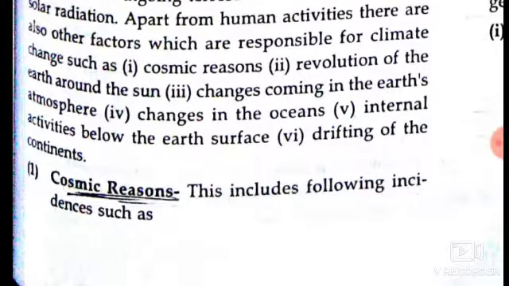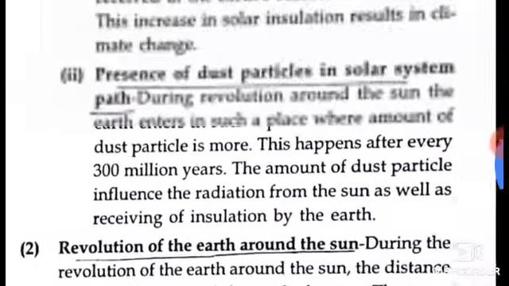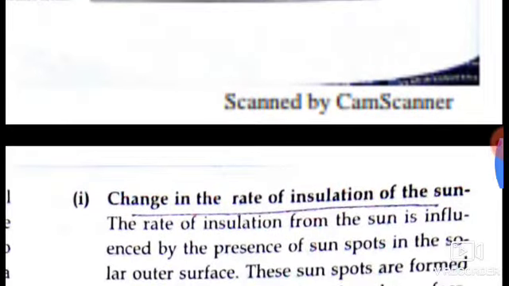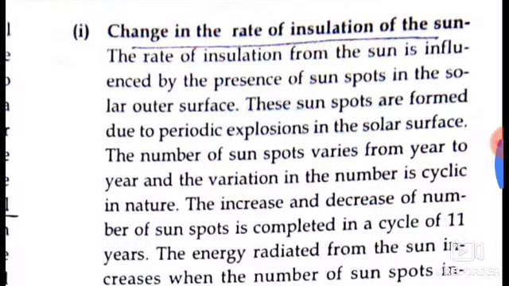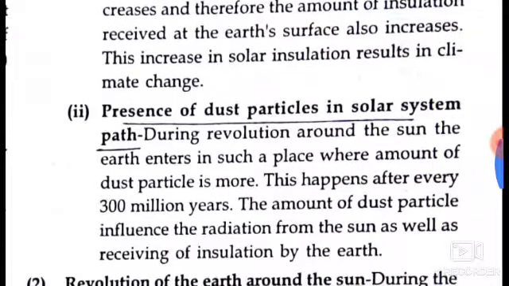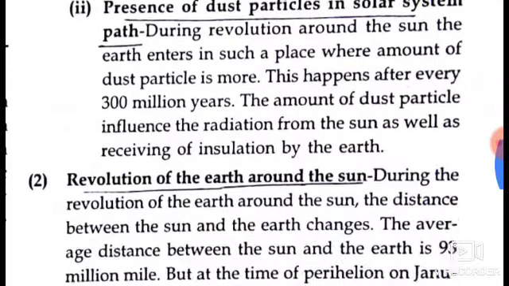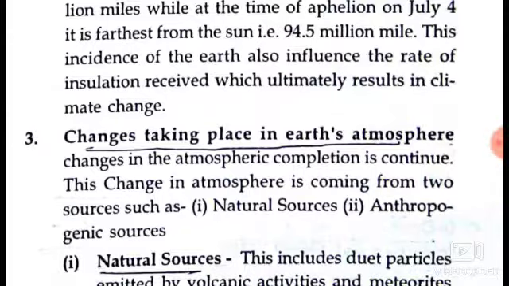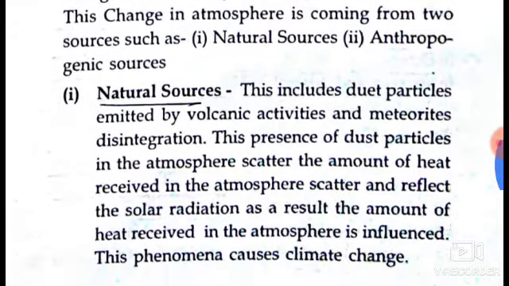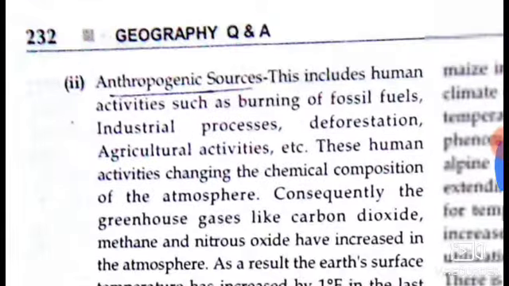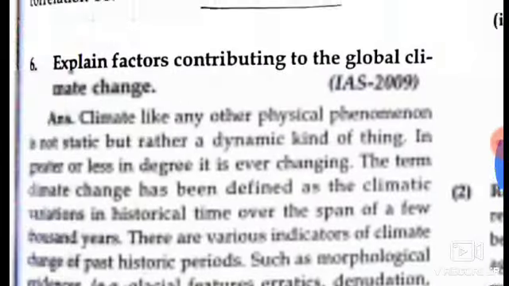Cosmic changes include the following indices, such as changes in the rate of insolation of the Sun, presence of dust particles in the solar system path, revolution of the Earth around the Sun, changes taking place in Earth's atmosphere: natural sources and anthropogenic sources.